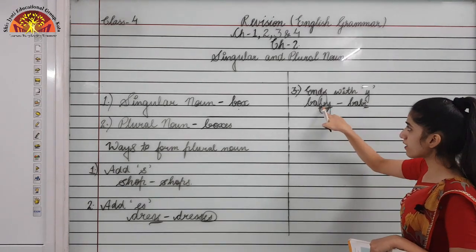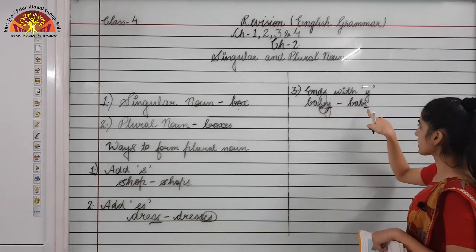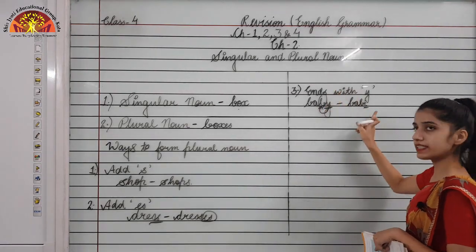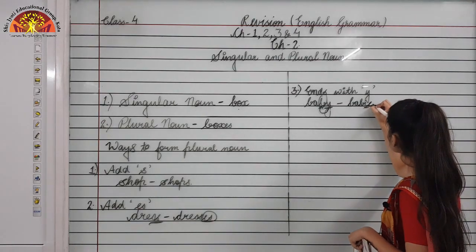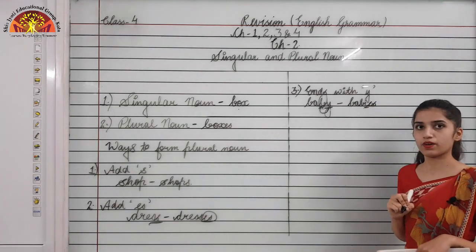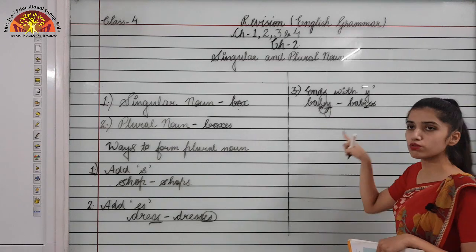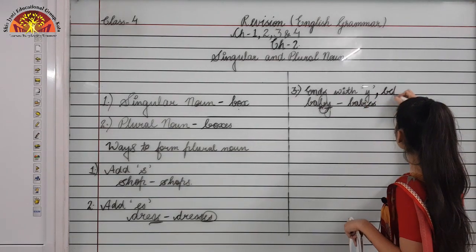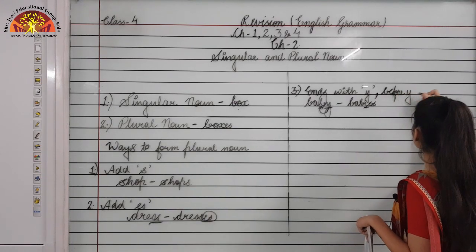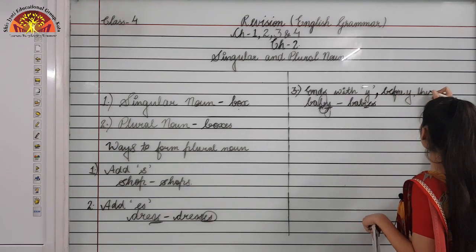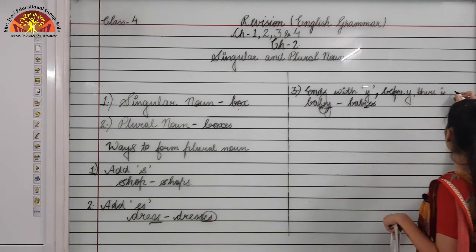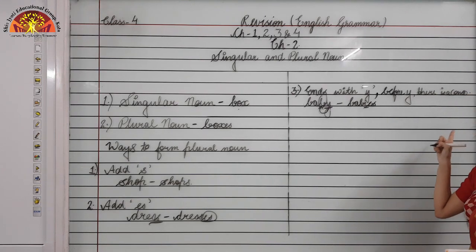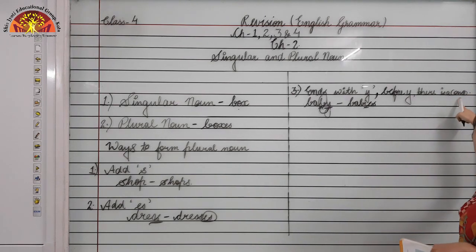You can see here, after b there was y, but here after b there is i, because we replaced y with i. Okay, and then we added es. So this is what we need to do when it's ending with y and before y there is a consonant. I am writing in short, that is, if before y there is a consonant.